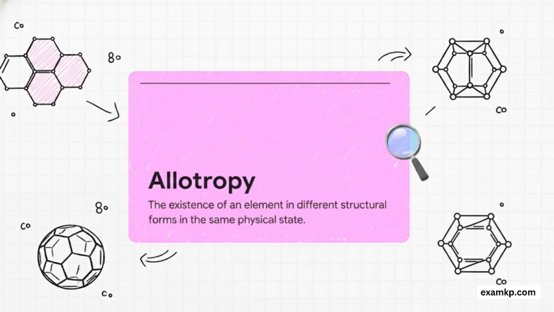Another key concept you absolutely must know is allotropy. This is when an element can exist in different physical forms, even though chemically it's the exact same element. Carbon is a master of this, and its allotropes have completely different properties, which makes them perfect for those compare and contrast questions that examiners love to ask. Let's look at the 2 most famous ones.